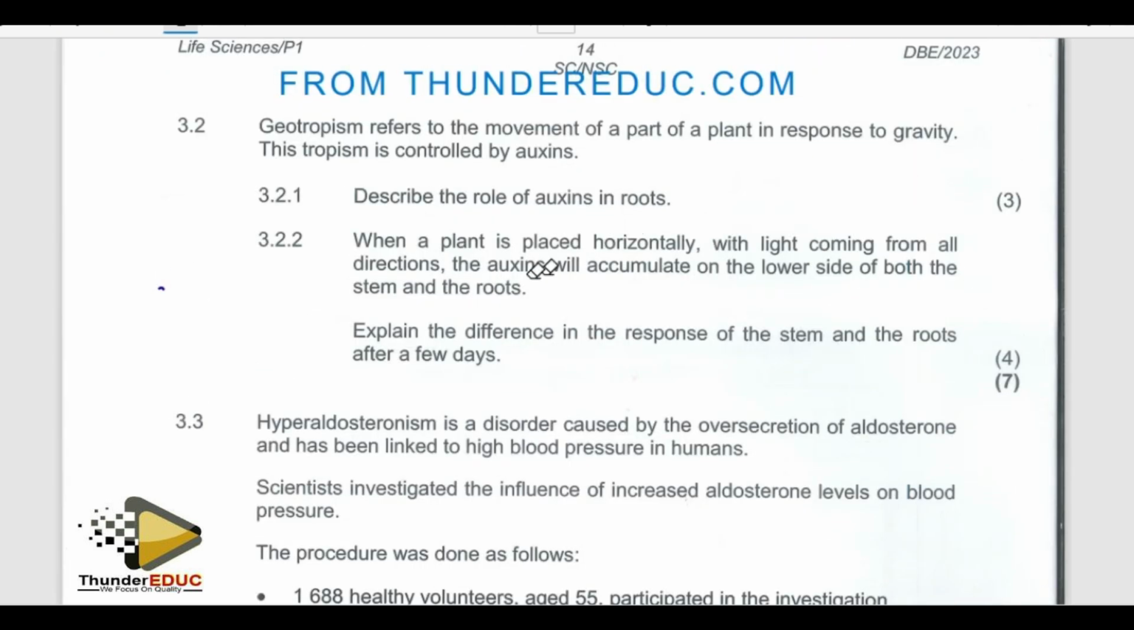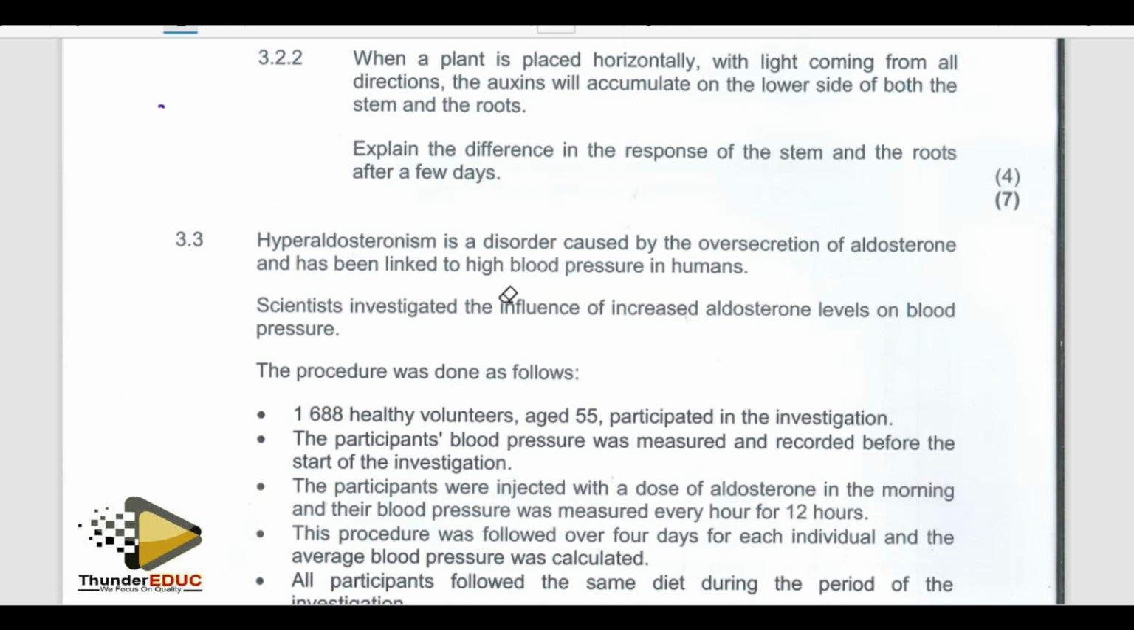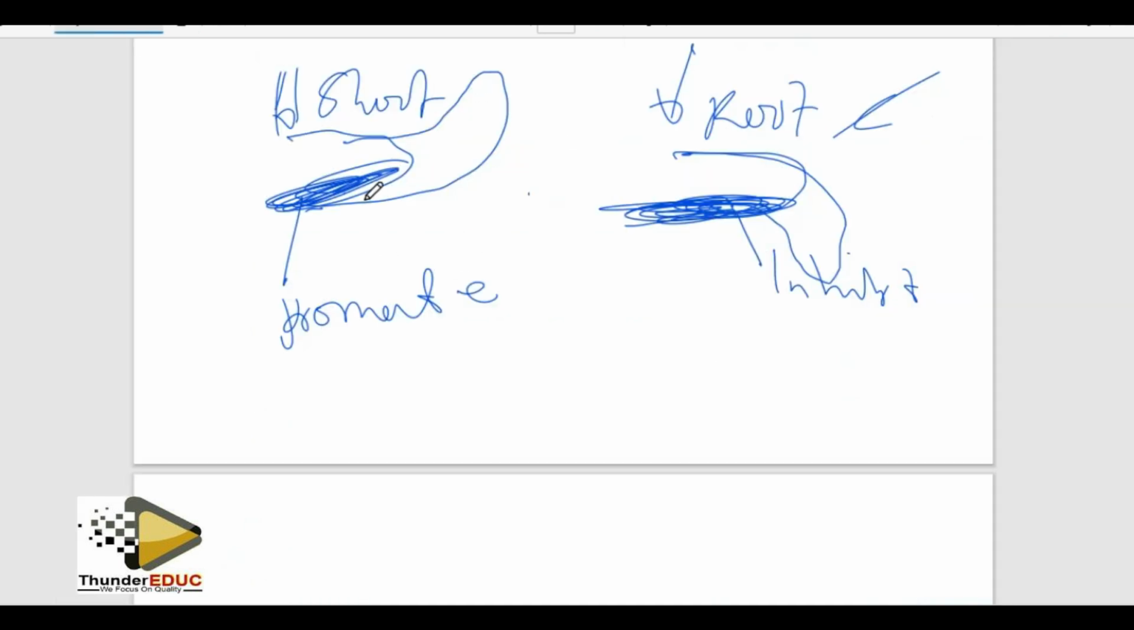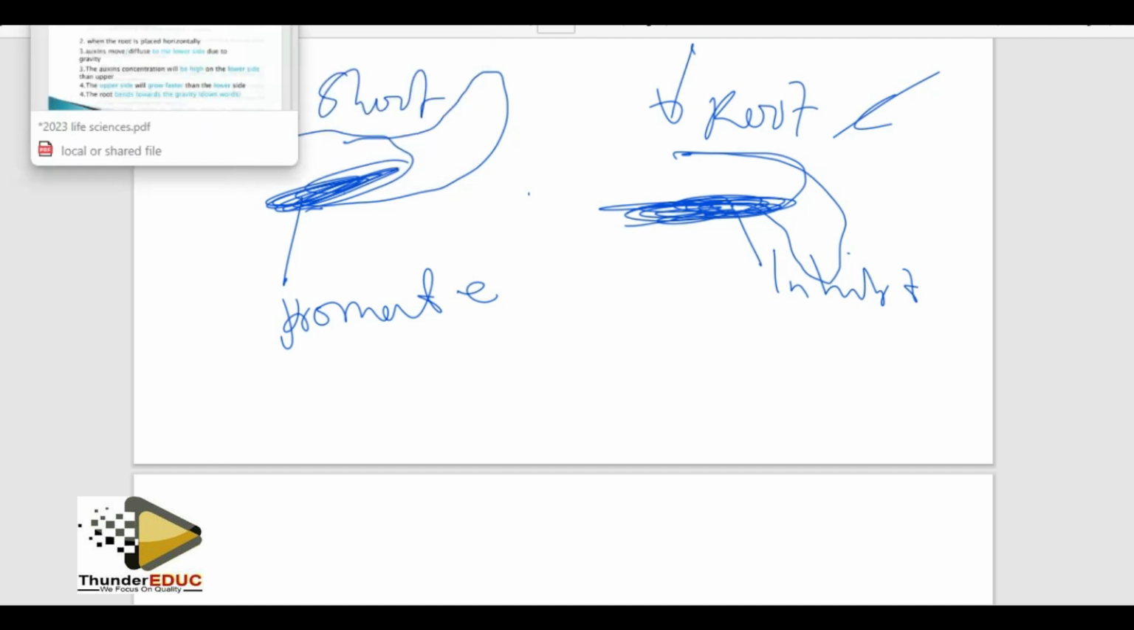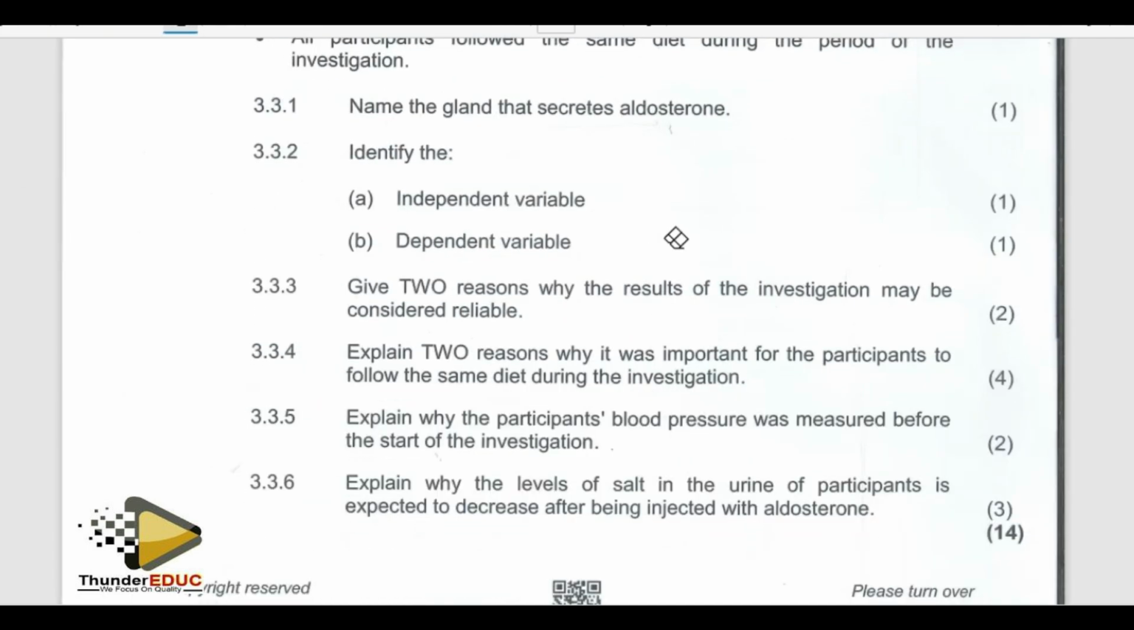The second question: what they are looking for is to show us that in shoots, high concentration promotes growth, resulting in the bending of the shoot to a source of light. And in roots, high concentration results in inhibition or limiting growth, resulting in the root bending to the ground or away from the light. Yes, let's go to the next question.